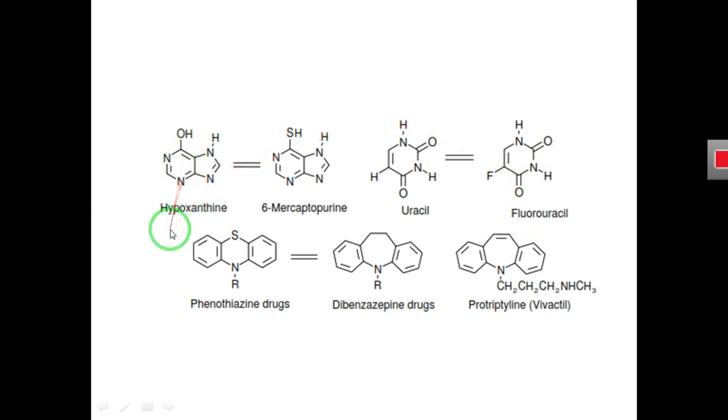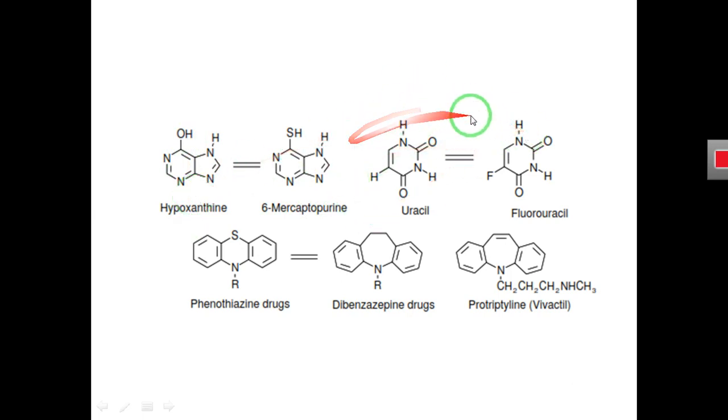And in the case of hypoxanthine, we have a hydroxyl isosteric group, and by replacing this hydroxyl group with a thio sulfur isosteric group, we get another analog that is structurally different, but this also has anti-tumor activity, as the parent molecule also has anti-tumor activity.